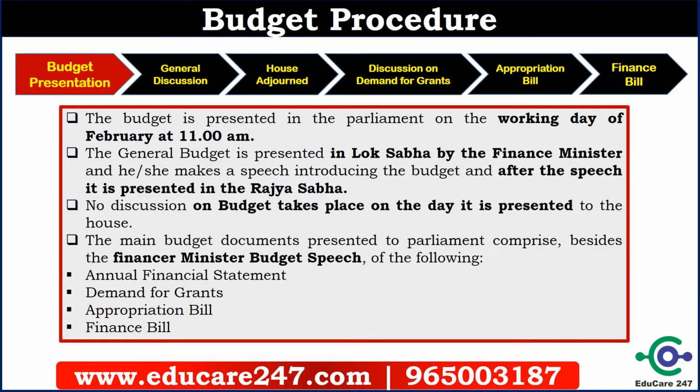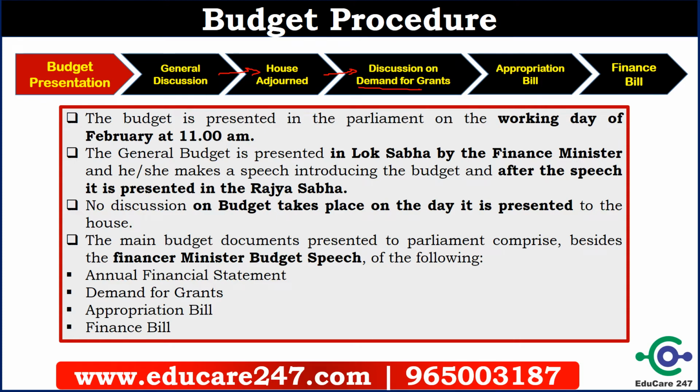Let us understand the procedure of the budget. First, the budget is presented to the parliament, and from the next day, general discussion starts. After that, the house is adjourned and the departmental standing committees prepare the demands for grants. Then discussion on demands for grants starts, and after that the appropriation bill is passed, and after that the finance bill is passed. So this is the overall procedure for the budget. We'll discuss these procedures in detail.